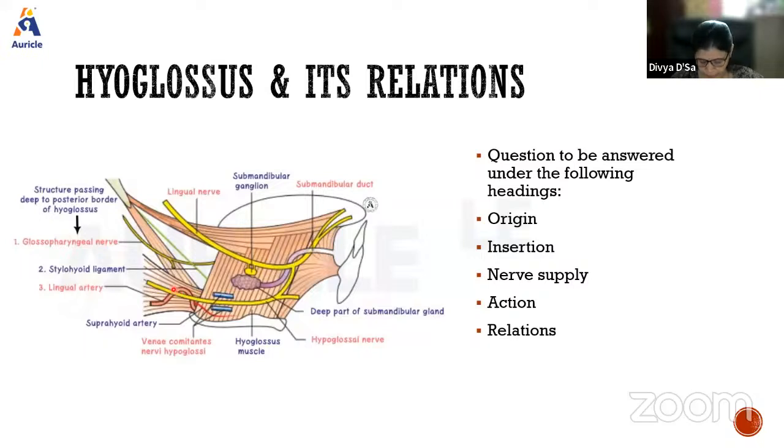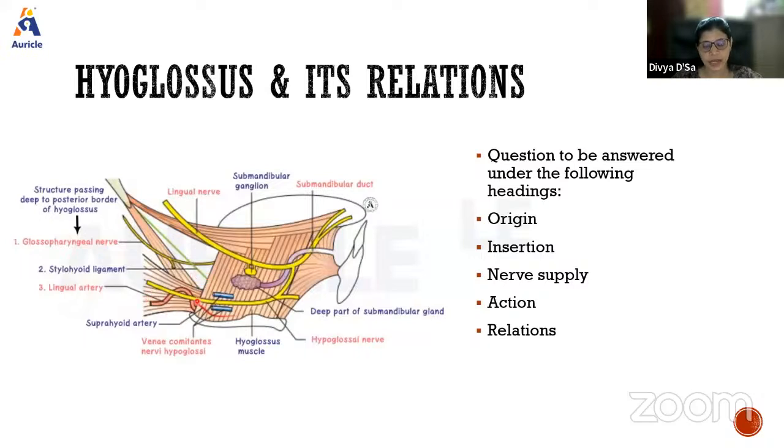Okay, one will be the inferior longitudinal muscle of the tongue, which is down here. Then the genioglossus muscle, this is the genioglossus muscle we see. Middle constrictor of pharynx. Behind this hyoglossus, we will see the middle constrictor of pharynx also. And here you can see the glossopharyngeal nerve coming from the back. Then the stylohyoid ligament, from the styloid process, this green thing.